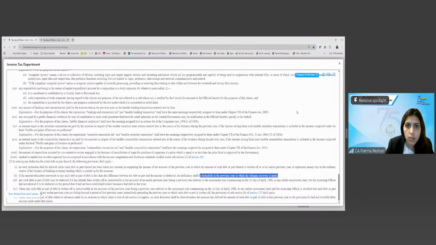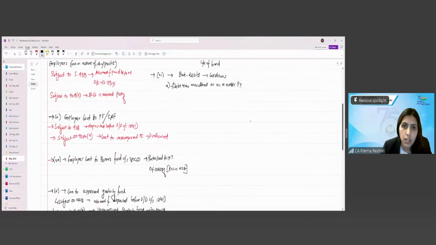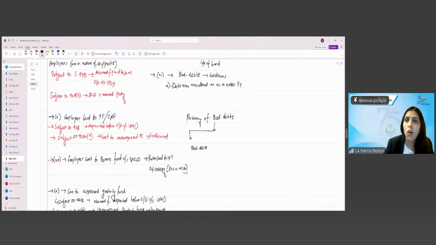So, let's write it over here. Recovery of the bad debts. So, first I have allowed the bad debts and then I get the recovery. So, I will write like this, the bad debts disallowed is, let's say, greater than the amount recovered.